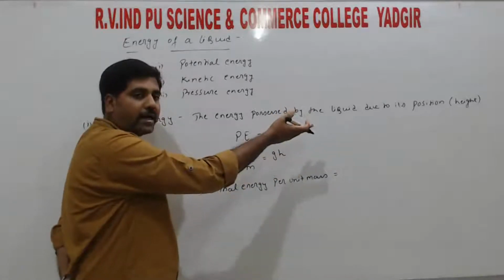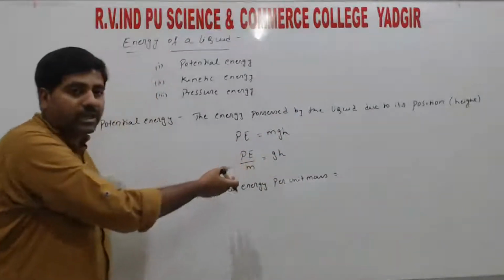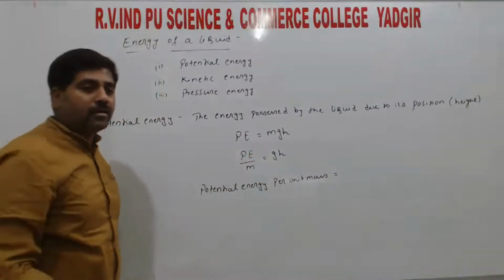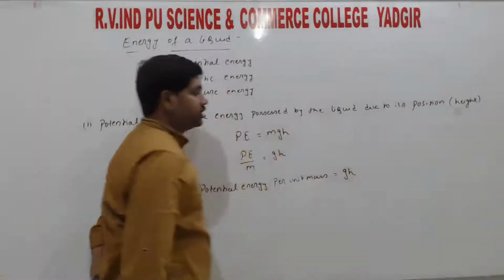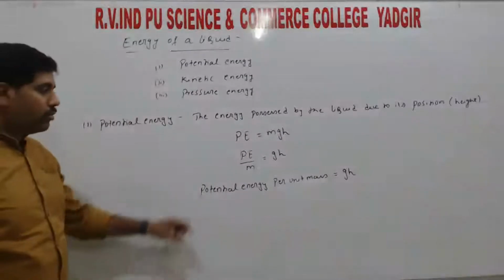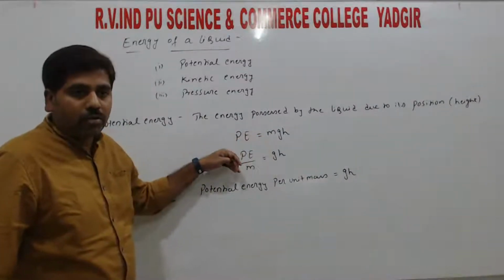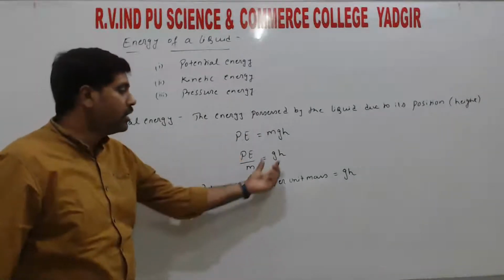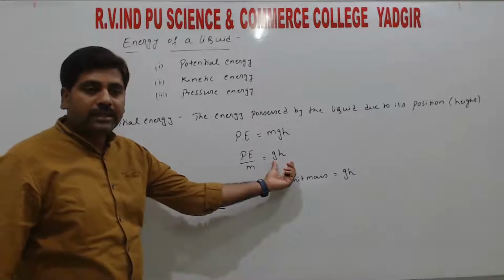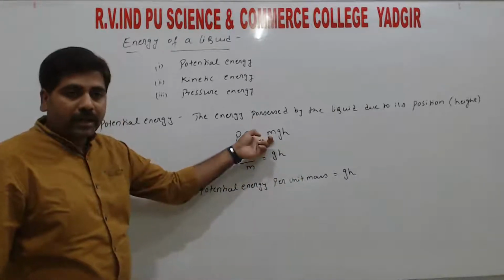At one particular height, the pressure is constant for us. So potential energy per unit mass is also constant. That is equal to g into h, right? This is very important. We are going to use this in the next topic. So when we say potential energy per unit mass, that value is equal to g into h, right? So that is the definition and the mathematical relation.